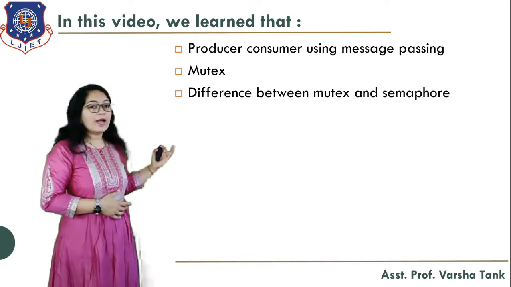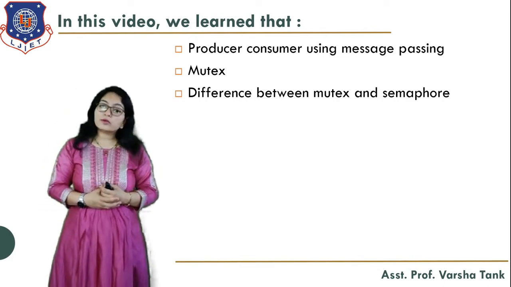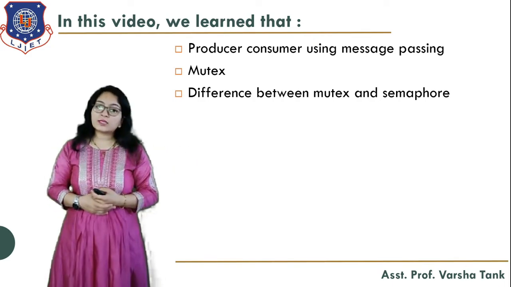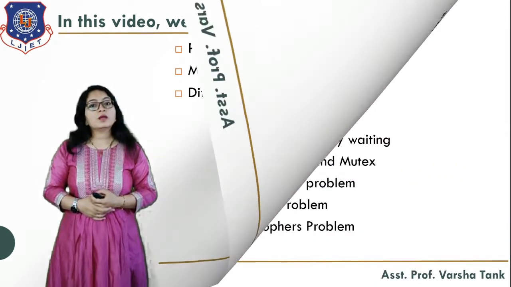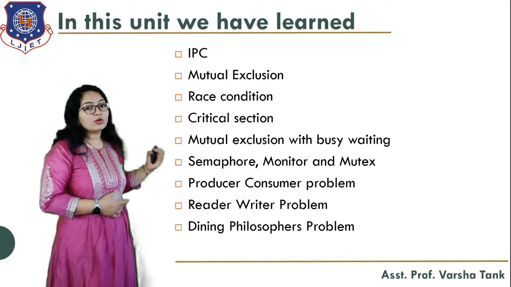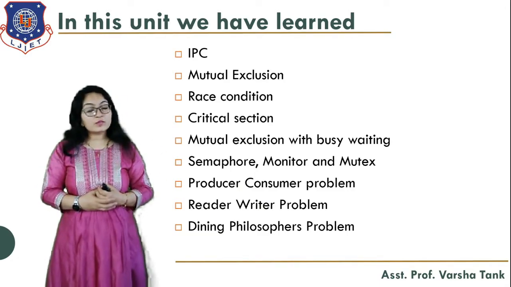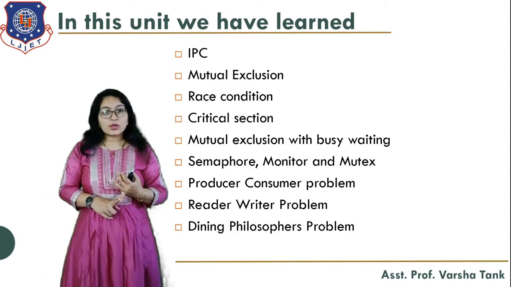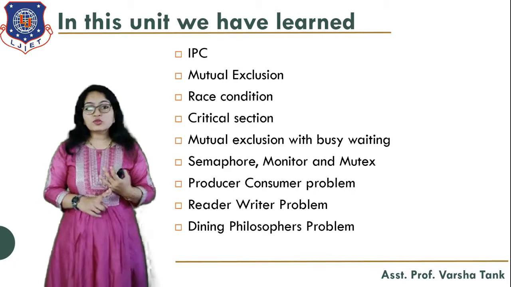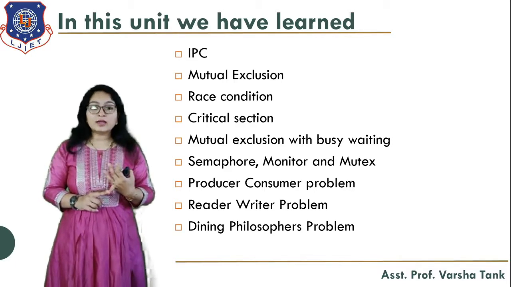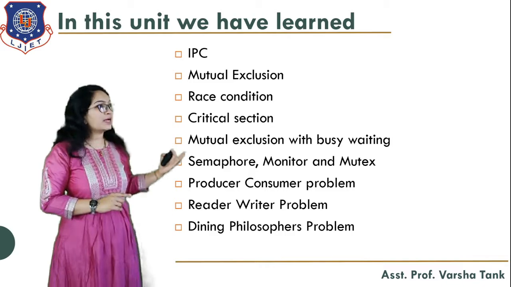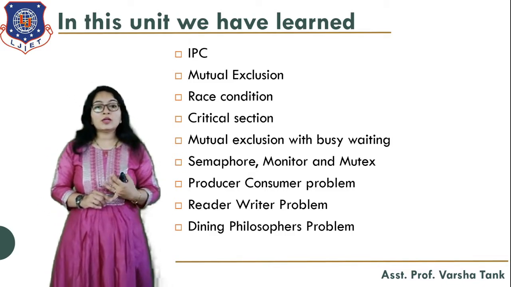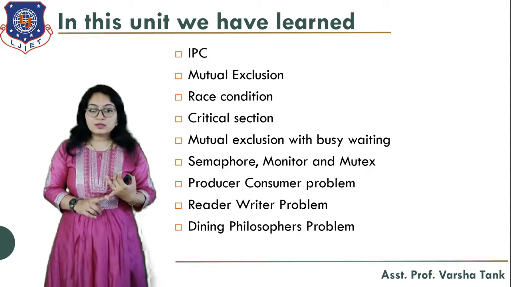So in this video, we have learned the producer-consumer problem using message passing, then what a mutex is and the difference between mutex and semaphore. So we are completing this unit over here. In this unit, first we started with IPC, inter-process communication. Then we learned what mutual exclusion, race condition and critical section are. Mutual exclusion means at a time only one process can execute. Race condition means both processes are trying to get the resources at the same time.